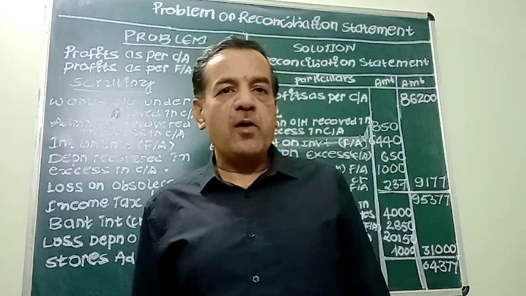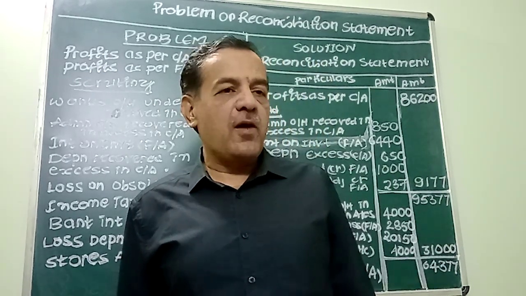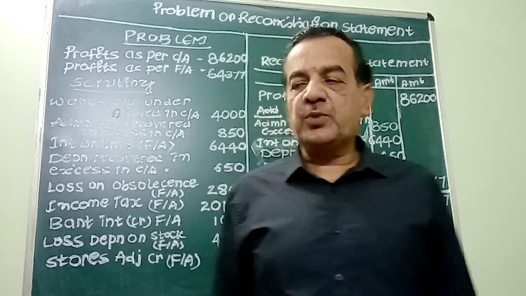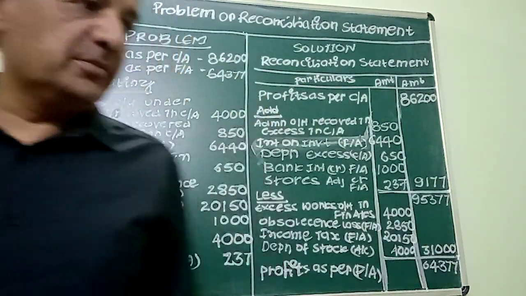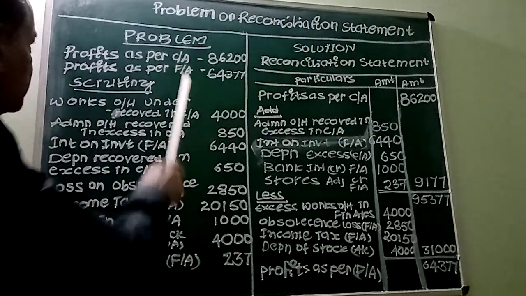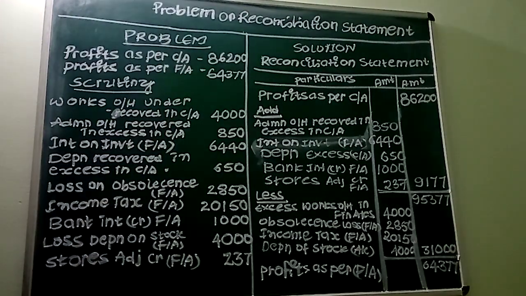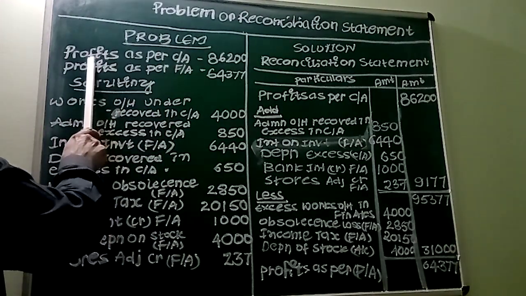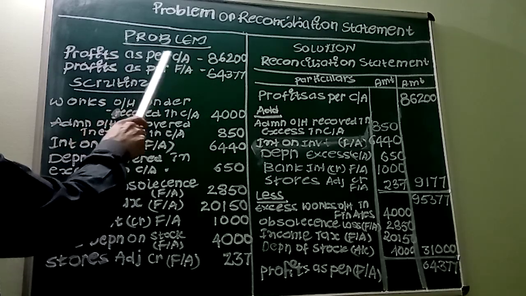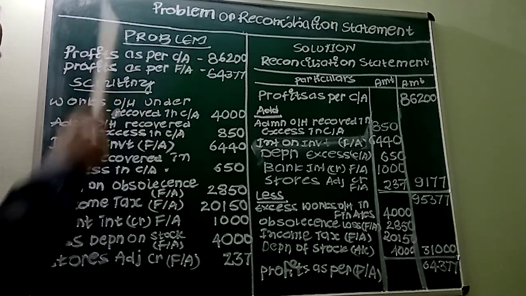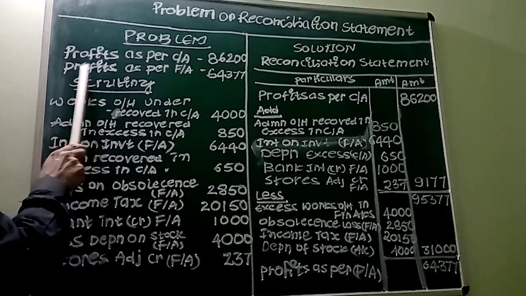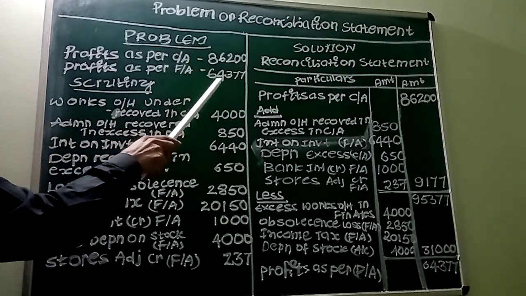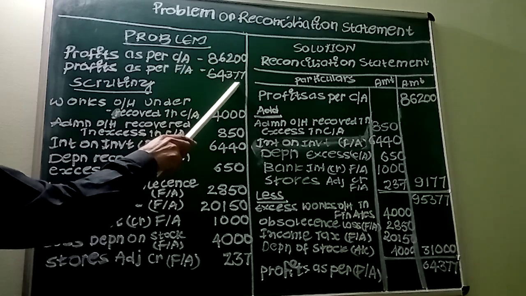My dear students, in today's class, let's solve one more problem on reconciliation statement. So this is the problem. See, in this problem, the profits as per cost accounting is given. Then the profits as per financial accounts is 64,377.